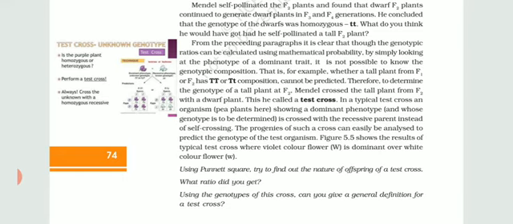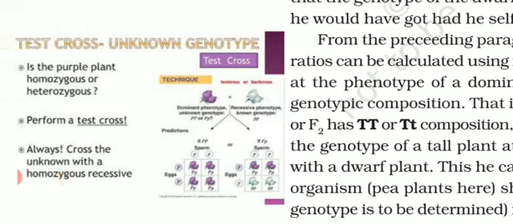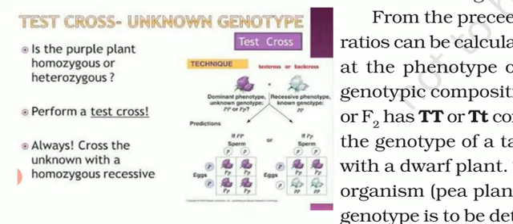But if we do not recognize the difference between the pure tall and the hybrid tall, how will we come to know by looking at the plant whether it is pure tall or hybrid tall? Again, this is a question, right? How did Mendel come to know that 50% of the generation which has come in the F2 filial generation is hybrid tall and not pure tall? By simply looking at the plant, the height will be the same. Height will not change.